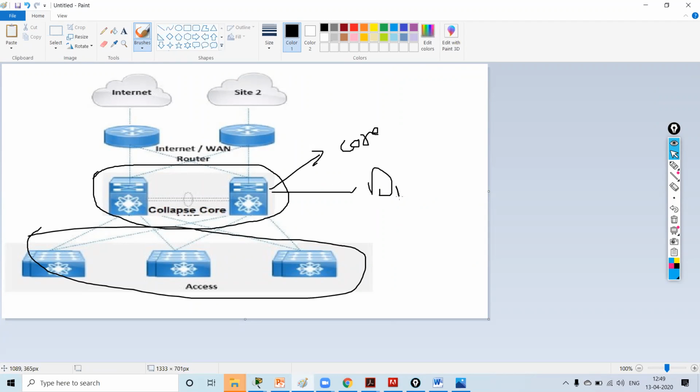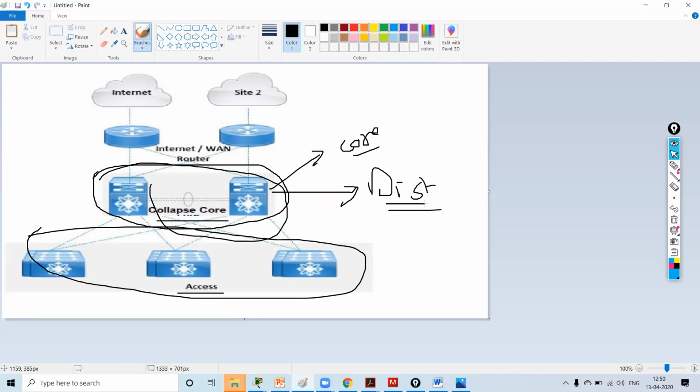So we are not having a three-tier architecture, only two tiers: the access layer switch and a collapsed core. The distribution layer switch will function as core layer and distribution layer also. It can be used when we have a small network only. Understood?